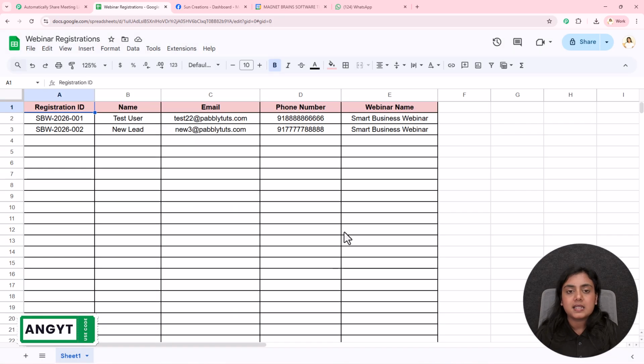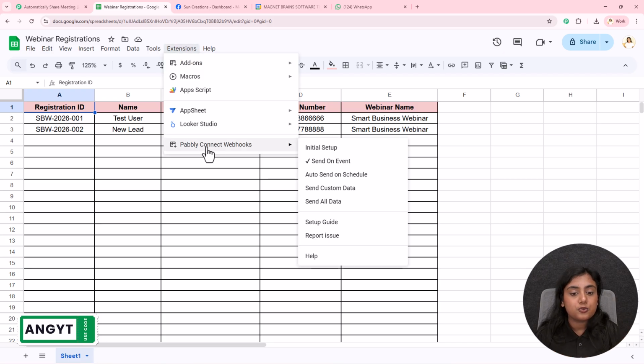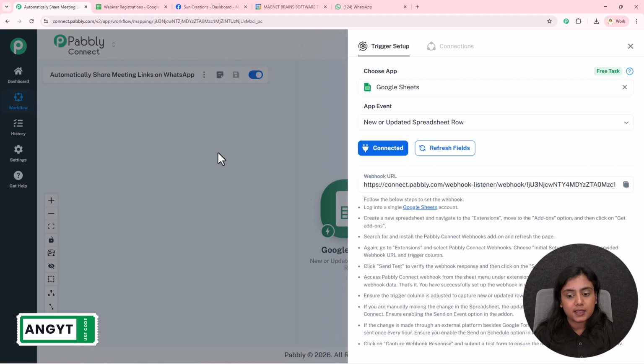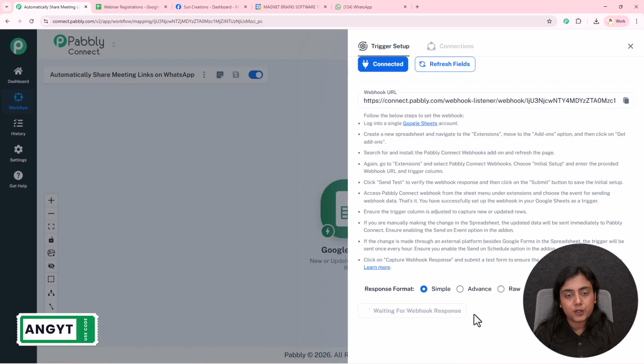Go back. One last step is left that you need to follow, that is go back to extensions and Pabbly Connect webhooks and select the option send on event. It is mandatory to click on send on event because the new data should be immediately forwarded to the webhook URL, that means our Pabbly Connect workflow. That is why it is mandatory to click on the send on event option. The connection has been created inside the Pabbly Connect workflow. If you scroll on, it says waiting for webhook response.